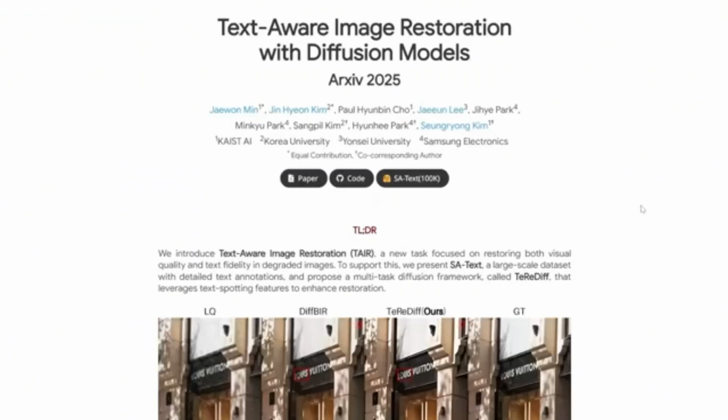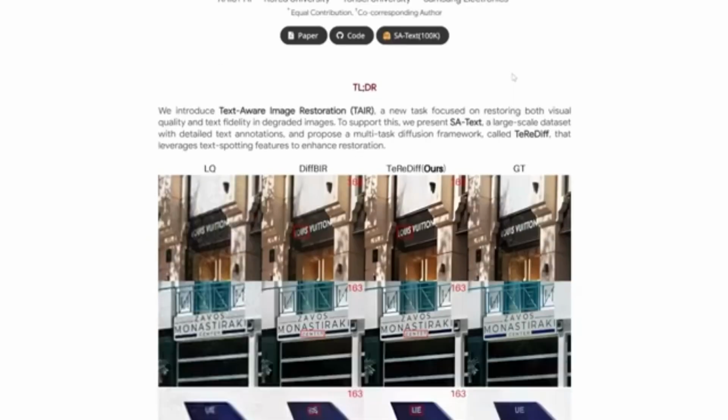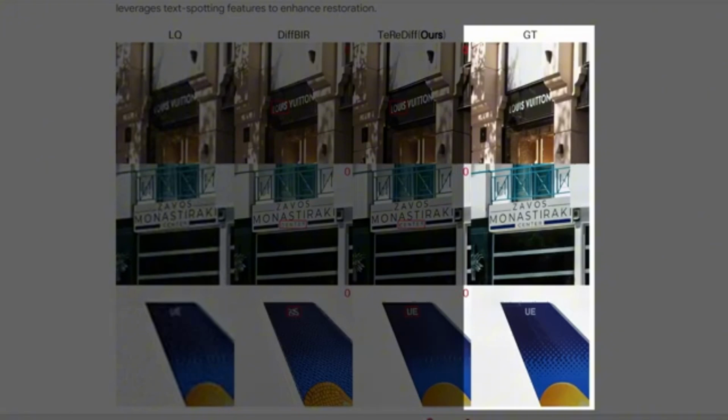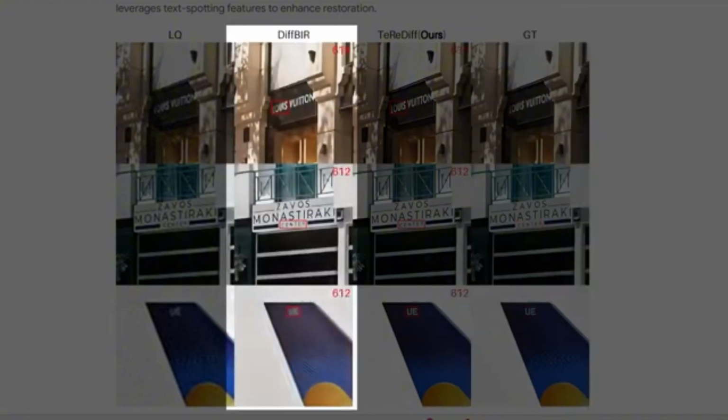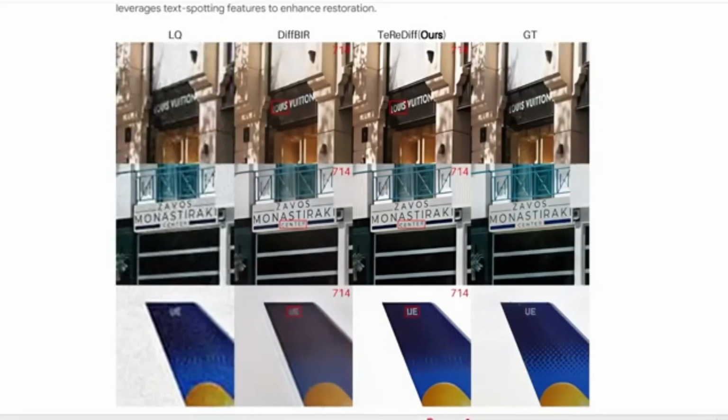Next up, this AI is incredibly useful. It's named Text-Aware Image Restoration. Plus, this fixes up blurry or messed up pictures, especially if there's text in them. It sharpens the text, making it more readable. The left column shows the original low-quality, blurry image. The rightmost column displays the ground truth. The second column you see here is another option called DiffBIR. The third column features this new method. Notice how quickly it cleans up the image, and the text just looks way clearer than what the competitor does.